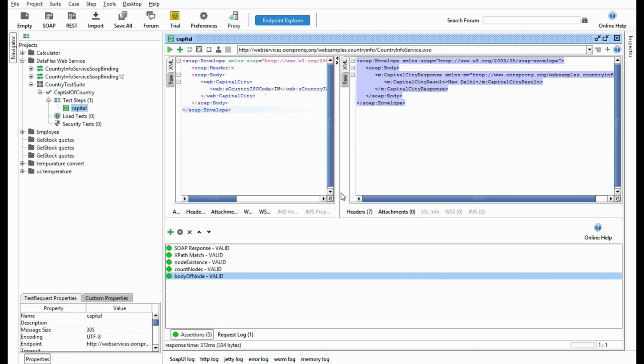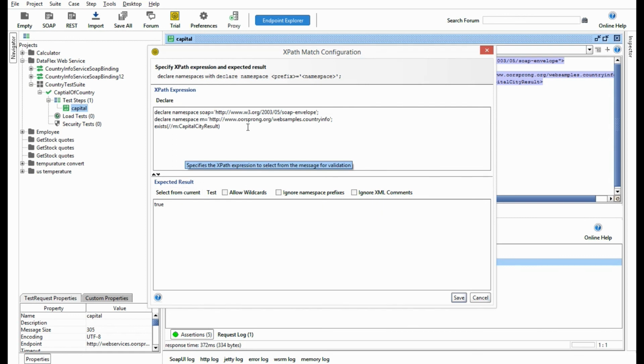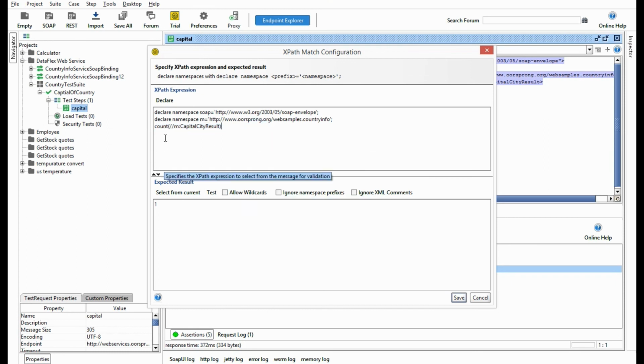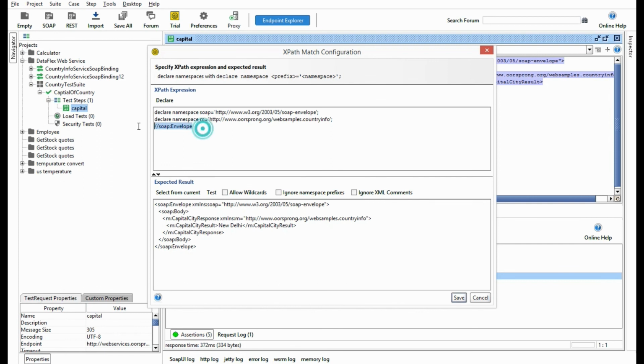So what we have checked here: the XPath match, whether we have the particular element or particular value at some particular XPath. Then we have checked whether that particular node exists or not, right? And then we have checked what is the count of that node using the count function. Then we have also checked the body of it.